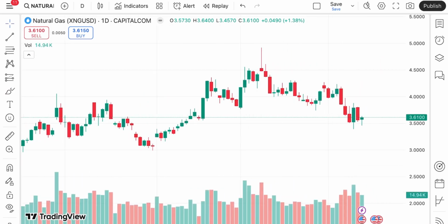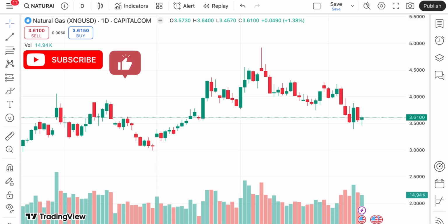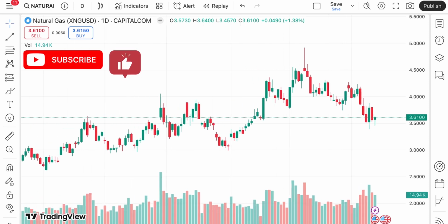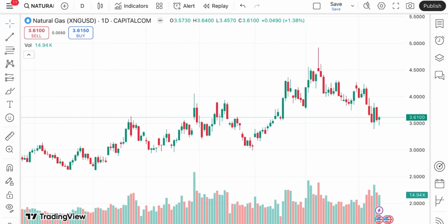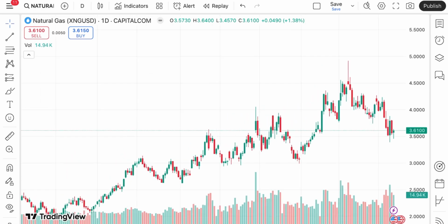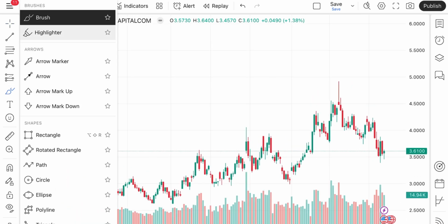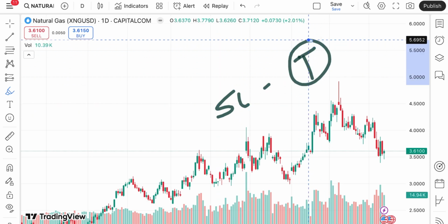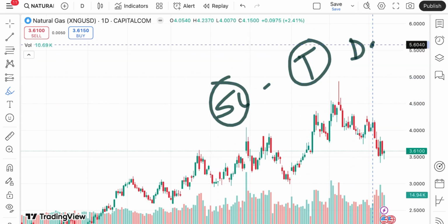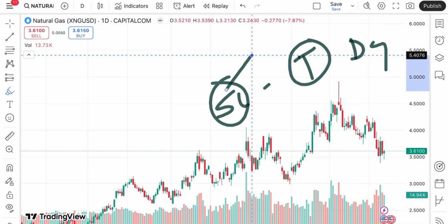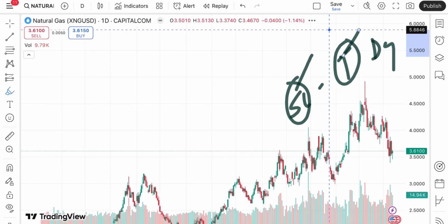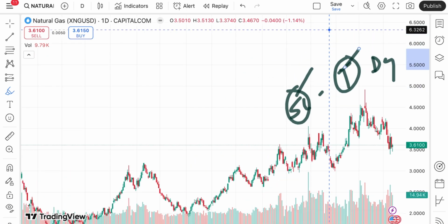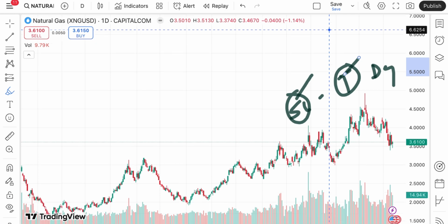Looking at this particular chart, there is a higher chance that the price of natural gas can go further upside. This is the day-wise chart. So your SL and your target will be as per the day. If it is weekly, your SL will change and your target will change, because there will be a lot of price movement according to the week and the day-wise.